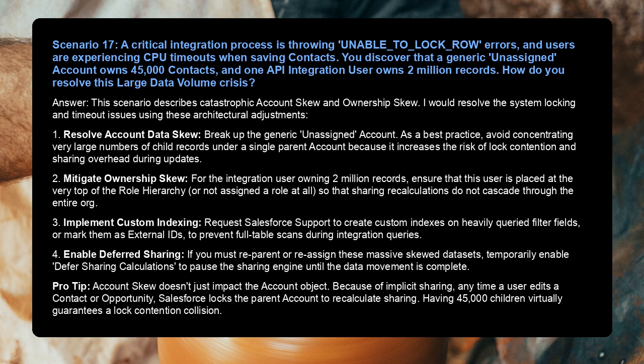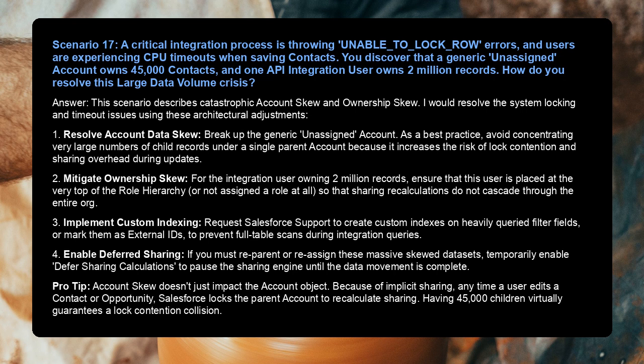For the integration user owning 2 million records, ensure that this user is placed at the very top of the role hierarchy or not assigned a role at all so that sharing recalculations do not cascade through the entire org. 3. Implement custom indexing. Request Salesforce support to create custom indexes on heavily queried filter fields or mark them as external IDs to prevent full table scans during integration queries.